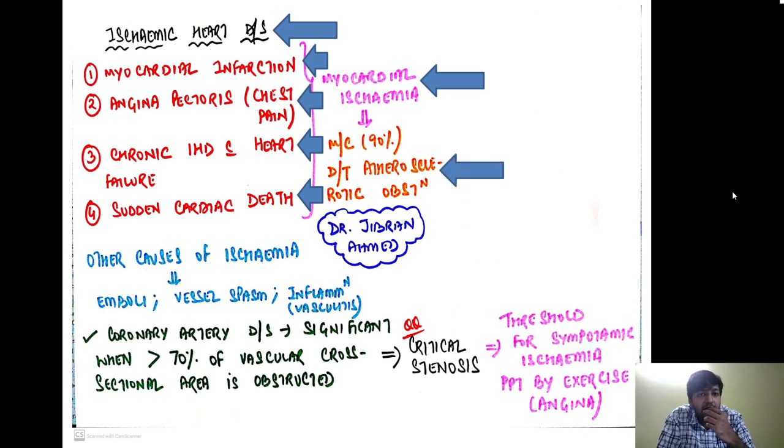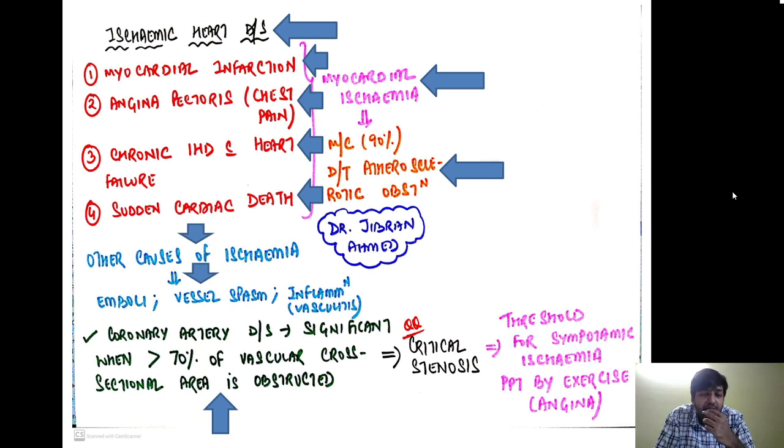So what are the other causes? What are the other 10% of the causes of ischemic heart disease? So sometimes there can be emboli, there can be vessel spasm, there can be inflammation of the vessels, vasculitis. Remember there is a very important MCQ that comes, that the coronary artery disease becomes significant when more than 70% of the coronary vascular cross-sectional area is obstructed.